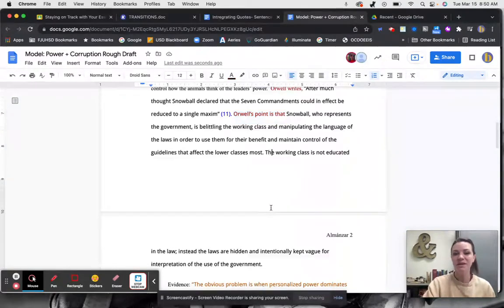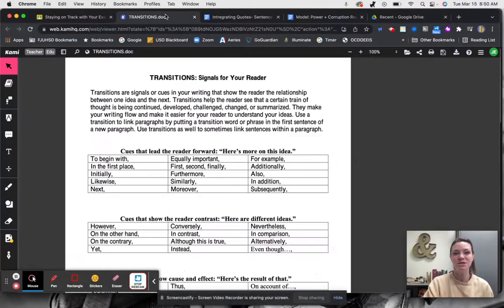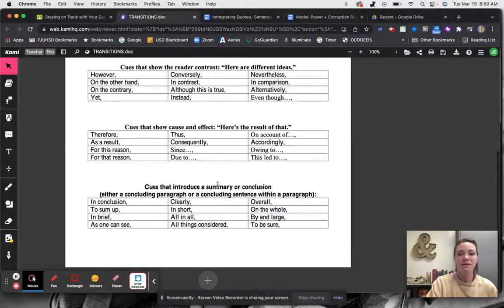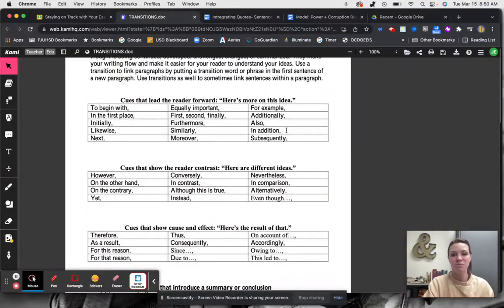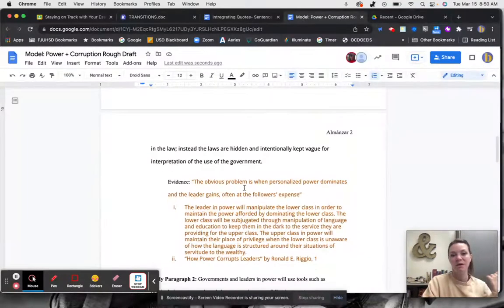point. The next thing I'm going to do is use a transition to connect that piece of evidence together with my nonfiction quote or my second quote. So I'm going to add something that says, here's another idea. Here's more of an idea for this. So I'm going to write similarly. So I'm going to use the transition similarly because these two quotes go together.